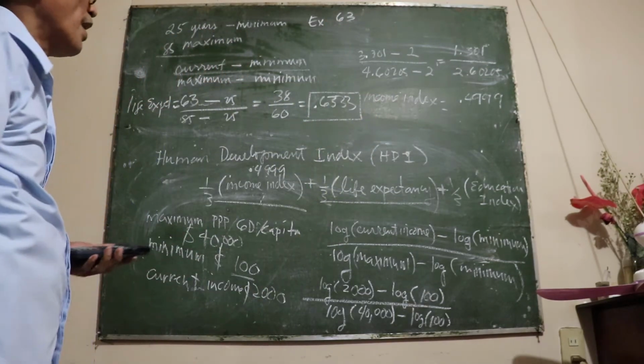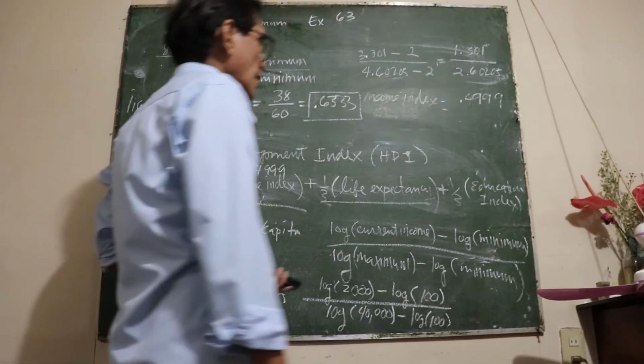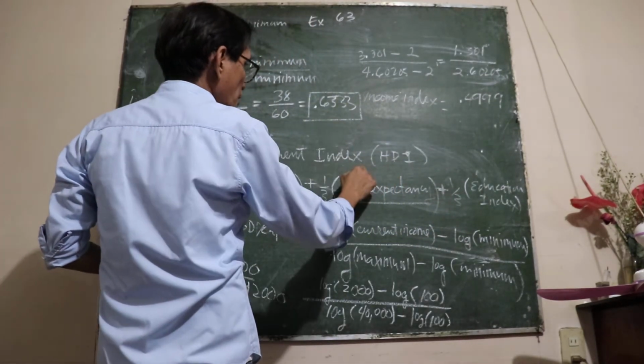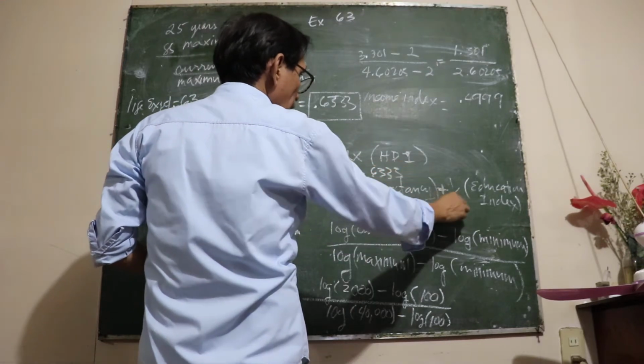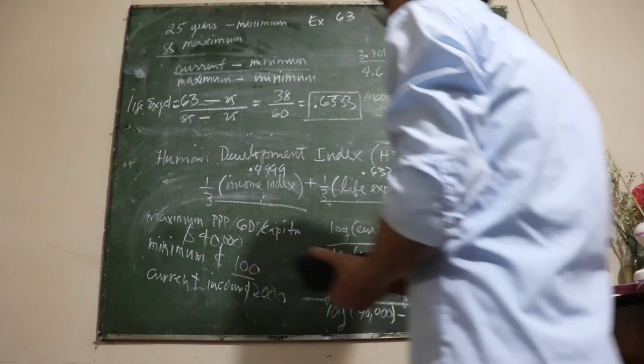That is our life expectancy index. We plug that value here, 0.633. And now we will calculate the education index.